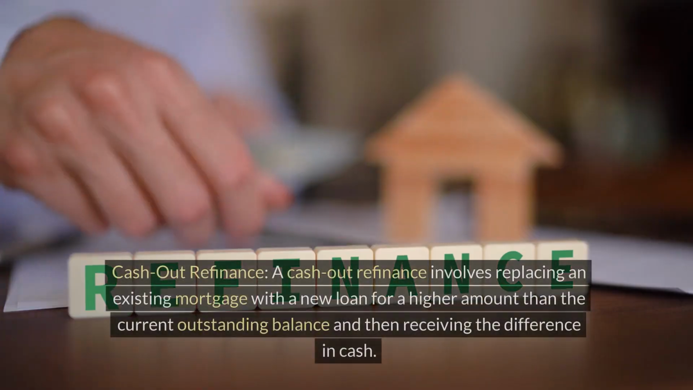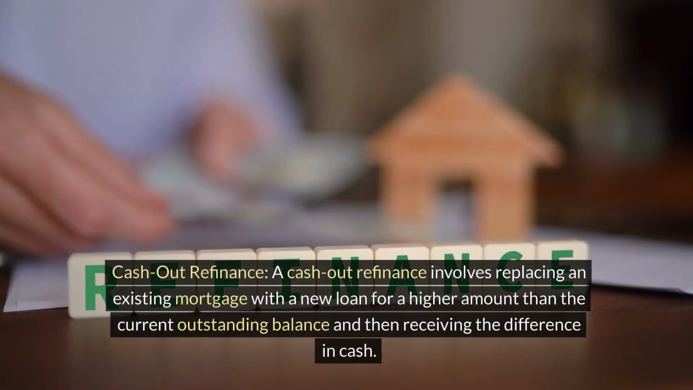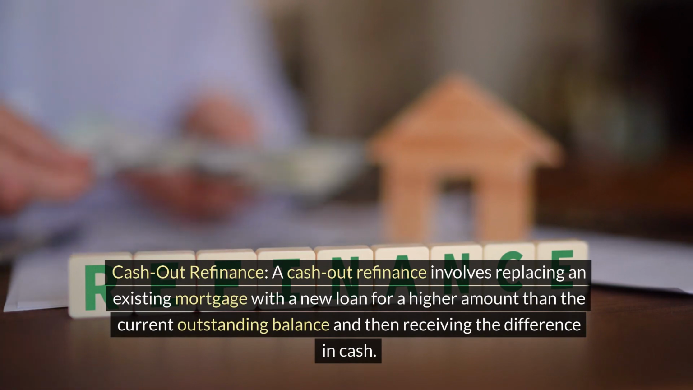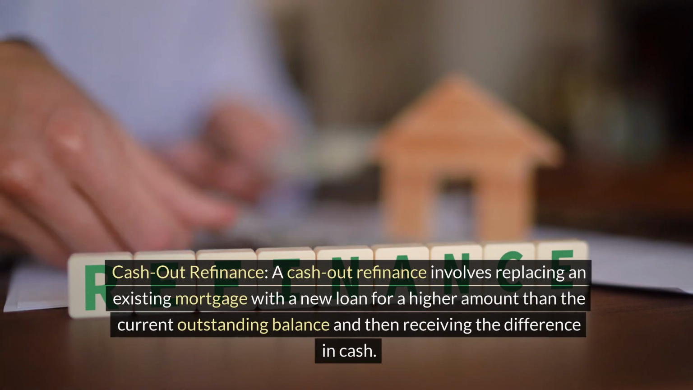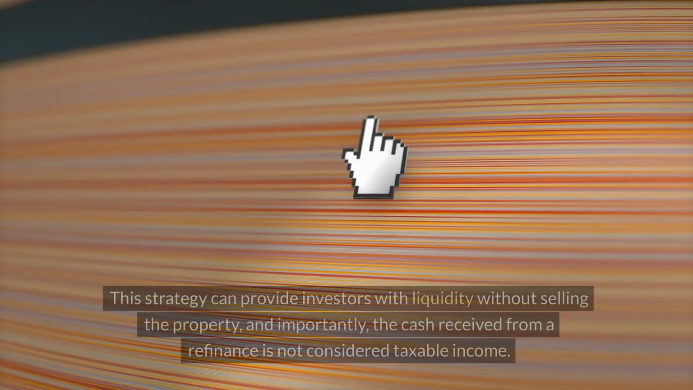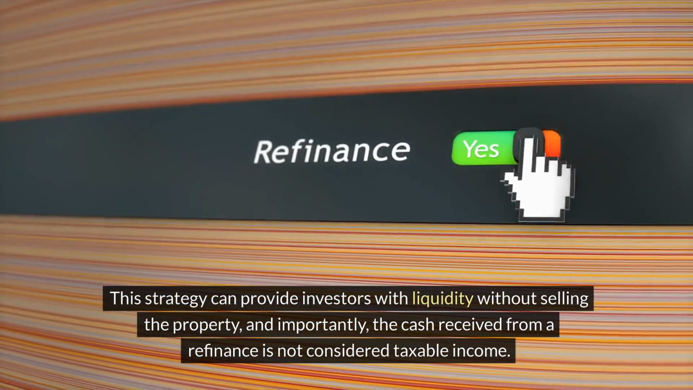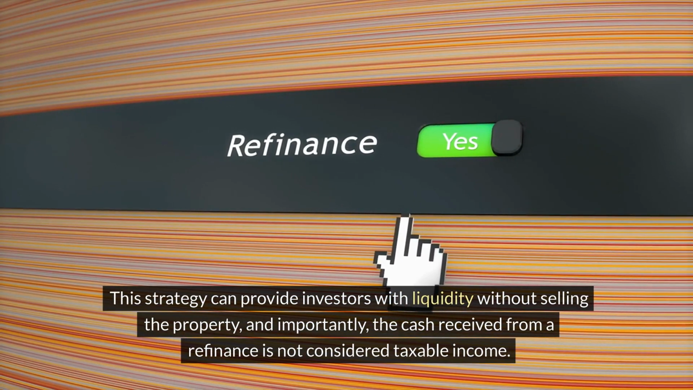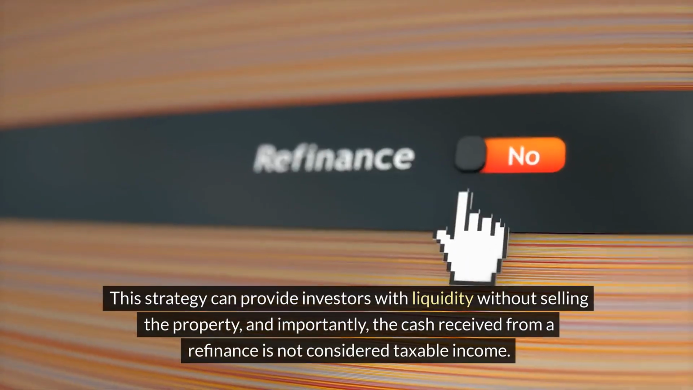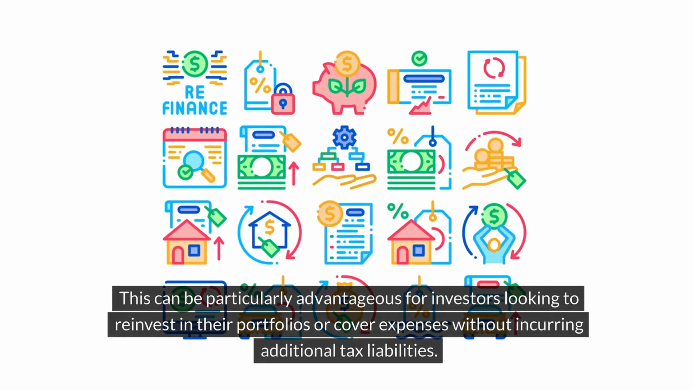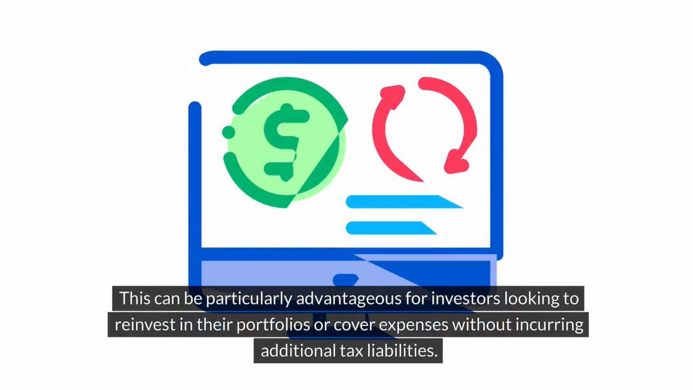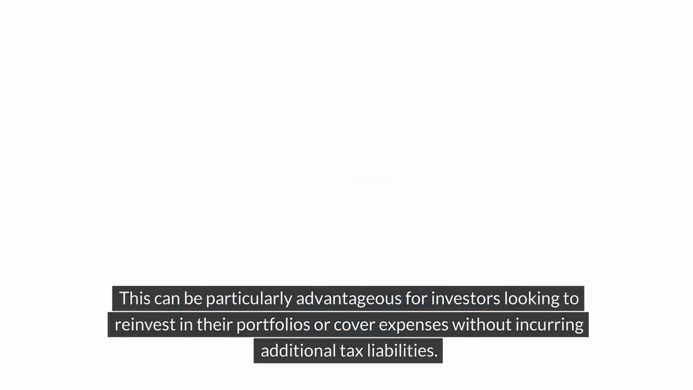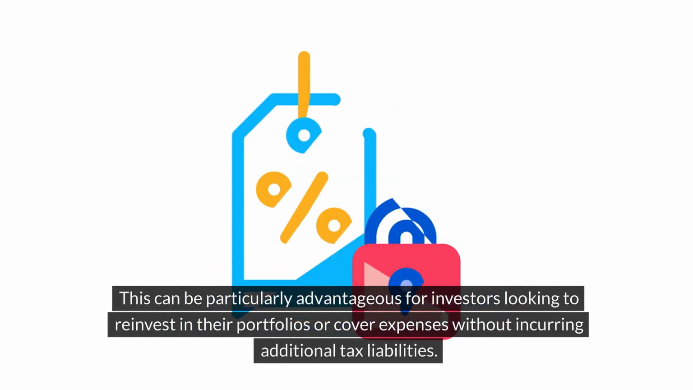Cash-out refinance. A cash-out refinance involves replacing an existing mortgage with a new loan for a higher amount than the current outstanding balance and then receiving the difference in cash. This strategy can provide investors with liquidity without selling the property, and importantly, the cash received from a refinance is not considered taxable income. This can be particularly advantageous for investors looking to reinvest in their portfolios or cover expenses without incurring additional tax liabilities.